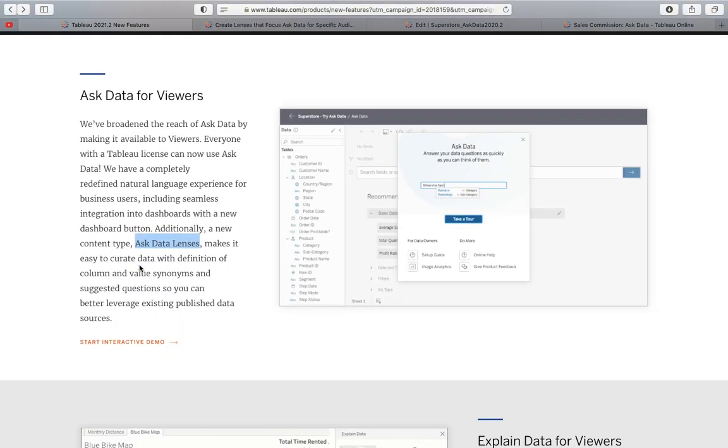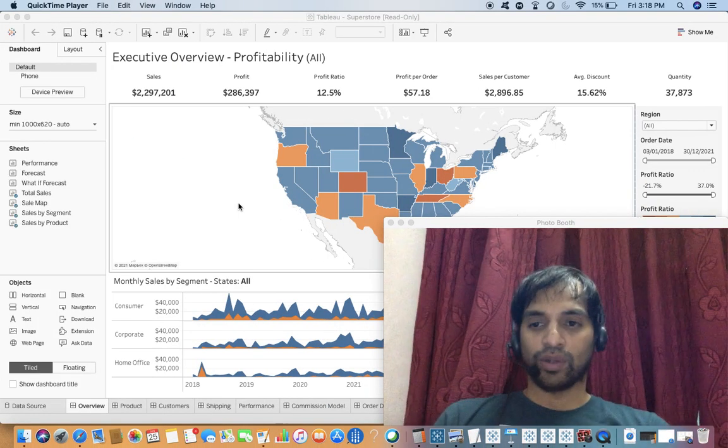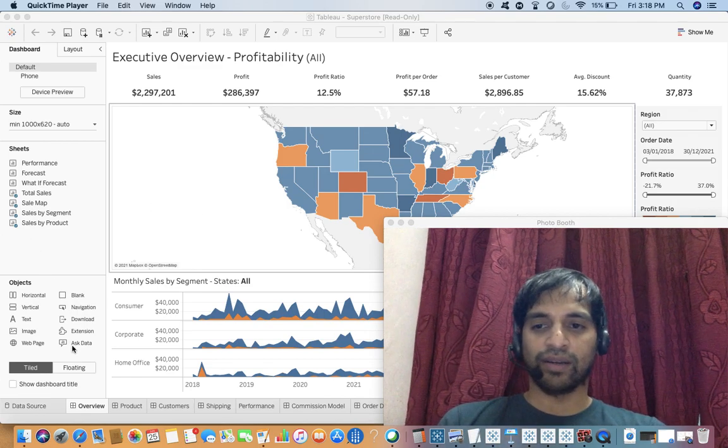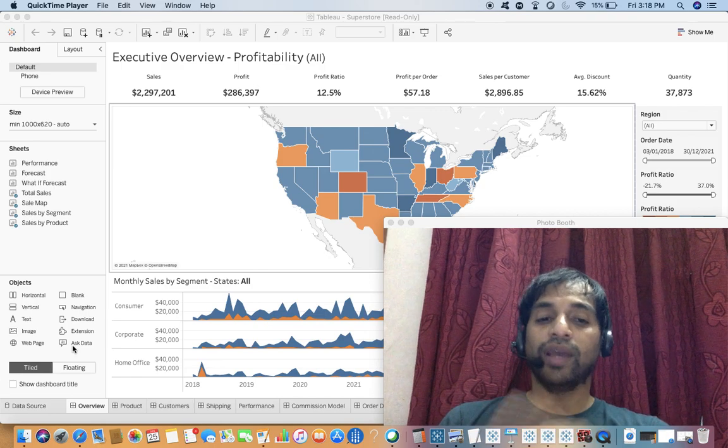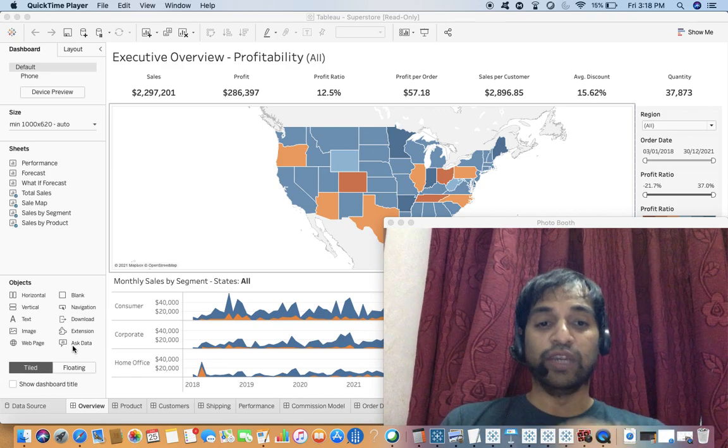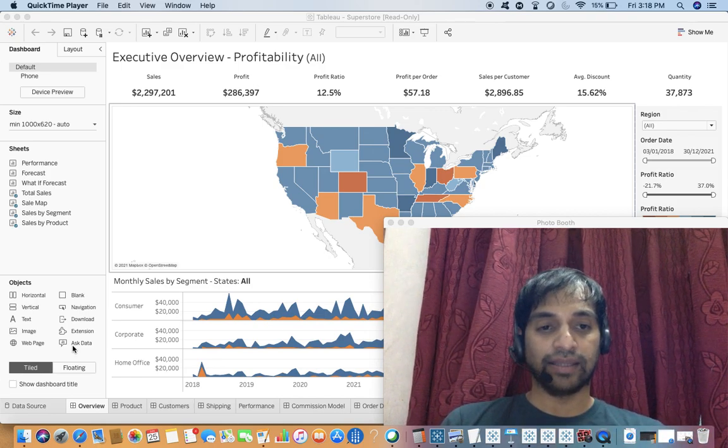Not only that, we have completely redefined the natural language experience for business users, including seamless integration into dashboards with a new dashboard button. So if you can see on the left hand side, under objects, now you have Ask Data as well. Now how can we integrate? What is the new addition? That is something called Lens.